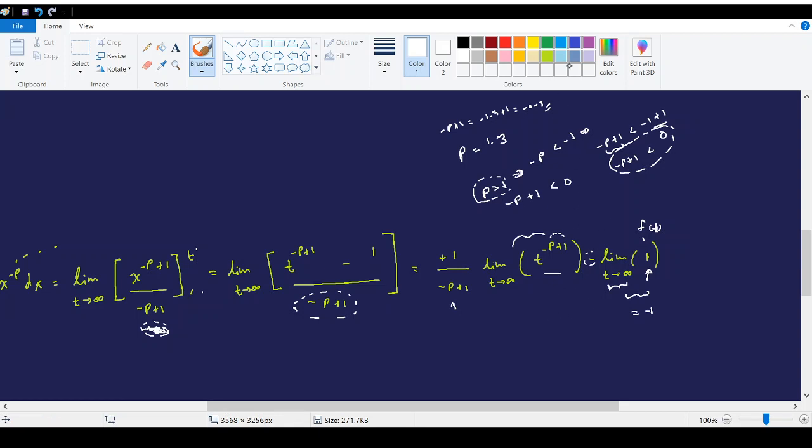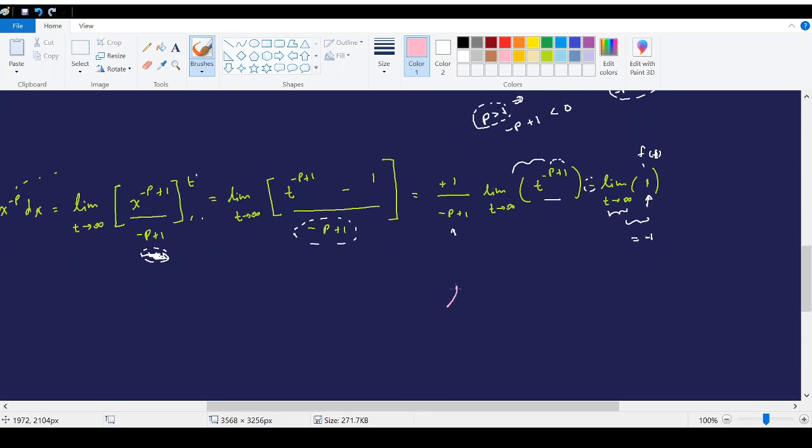And remember, we have a result in limits where if we are considering the limit of t goes to infinity of t to the power k, and if k is positive, then this limit will be infinity.